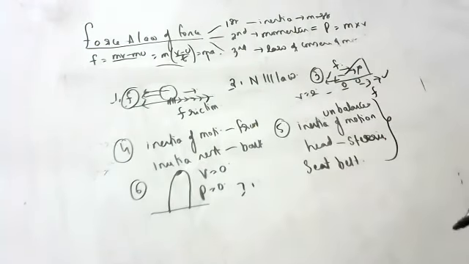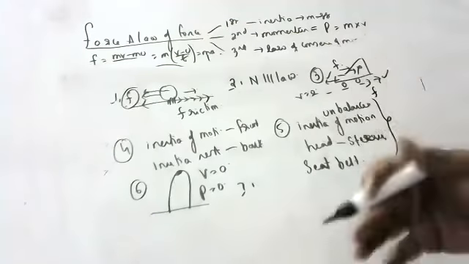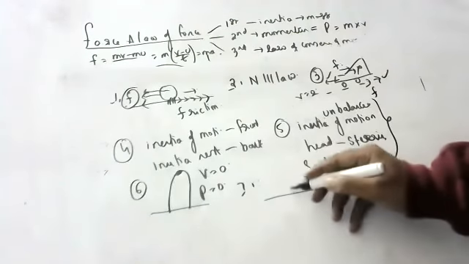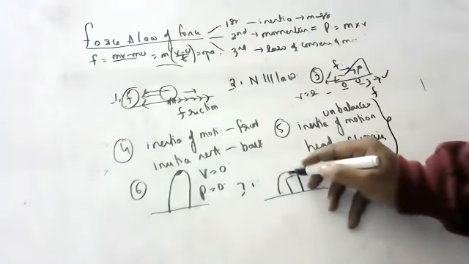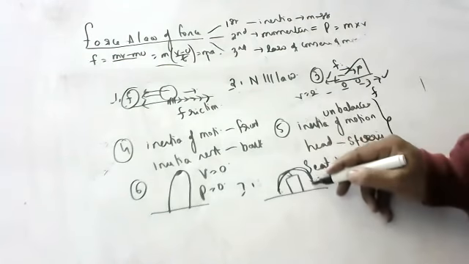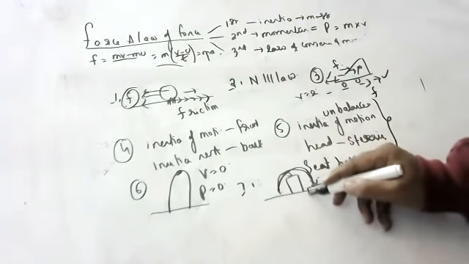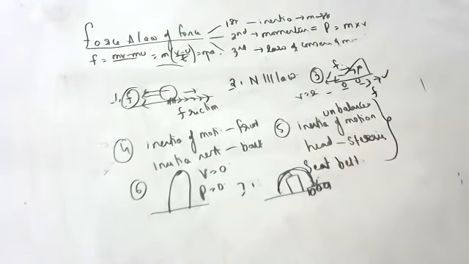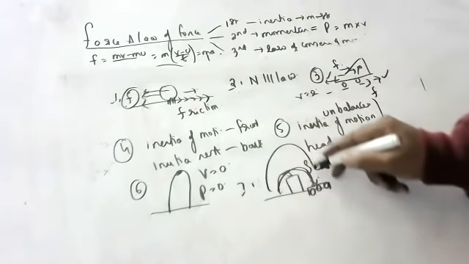Next one, second question. Why are athletes in a high jump made to fall either on a cushion or a sand bed? Children, you might be seeing high jump or long jump. You won't go and fall directly on the ground. They are made to fall on a cushion or sponge bed, children. Why?